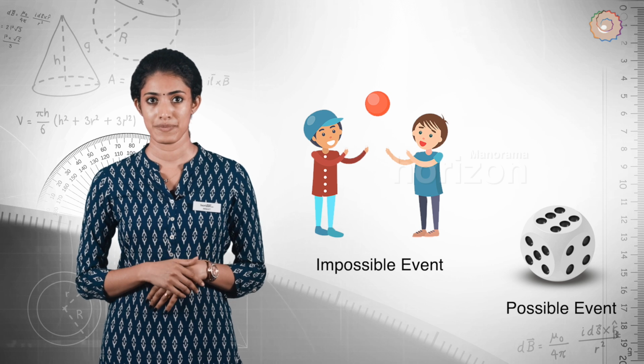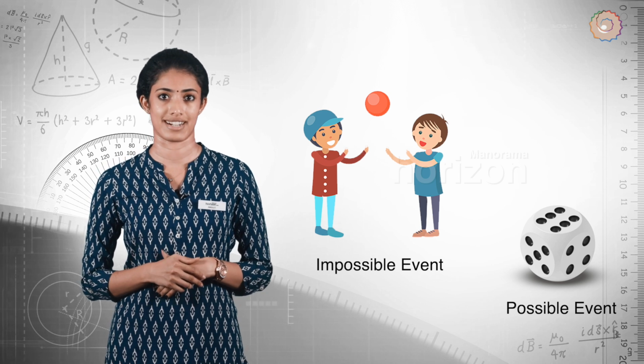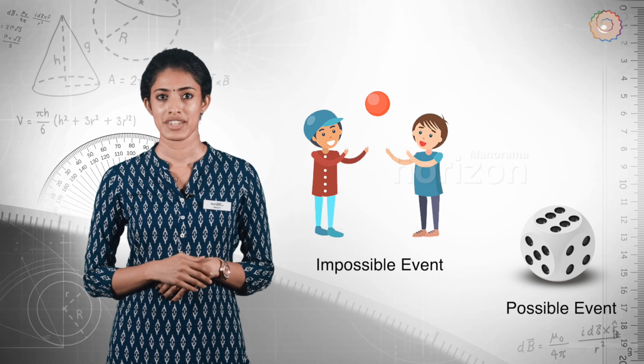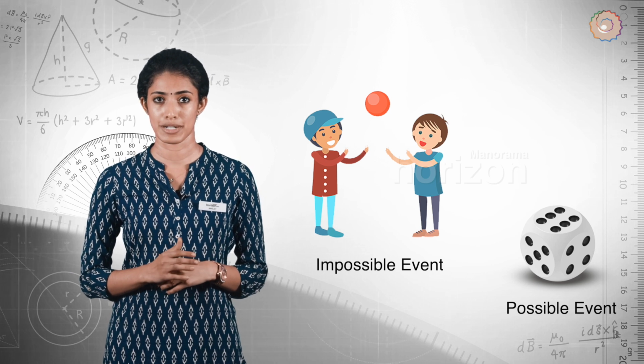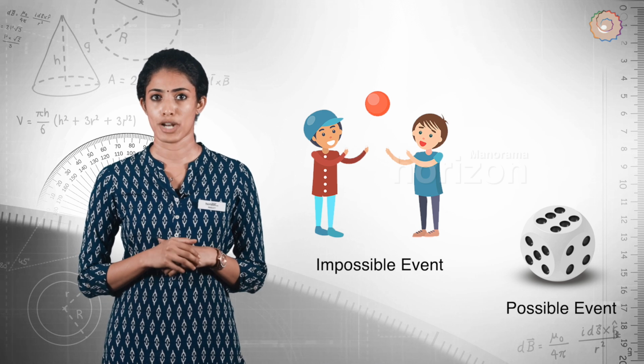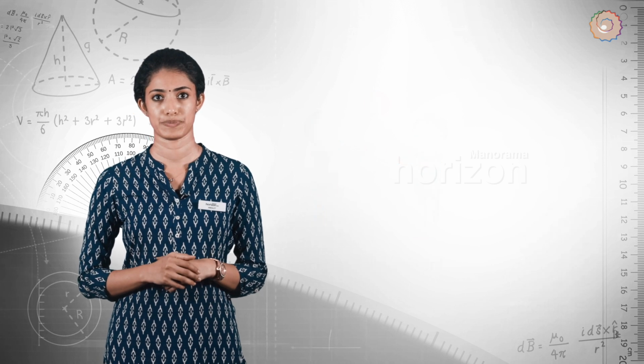On the other side, what is the probability that I get a natural number when rolling a die? No matter however a die is rolled, you will definitely get a number between 1 and 6. Therefore, the probability of getting a natural number here is 1.